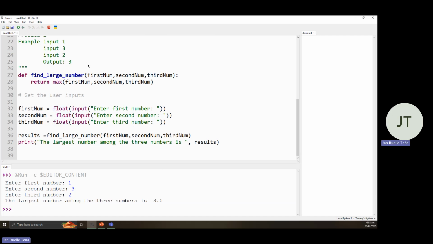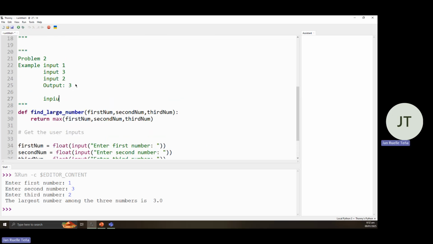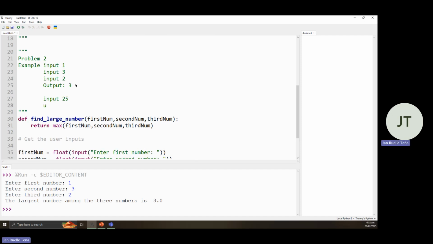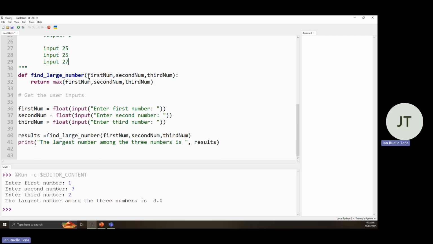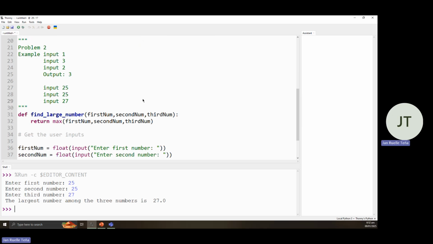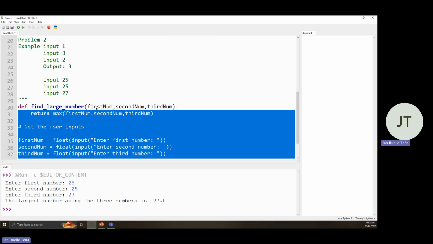Okay, let's try again. Another input example. Input 25, input 25, input 27. Okay, 25, 25, 27. So the largest among the three numbers is 27. Okay, so this gives us the problem number 2.